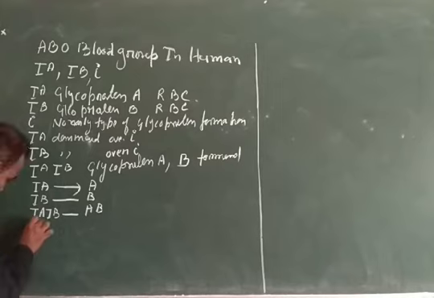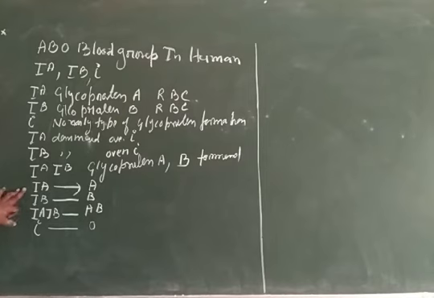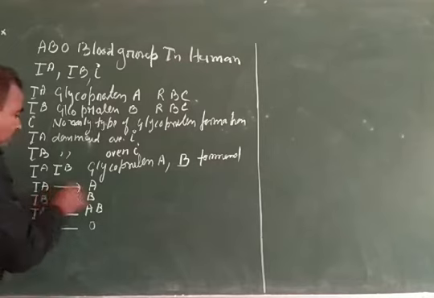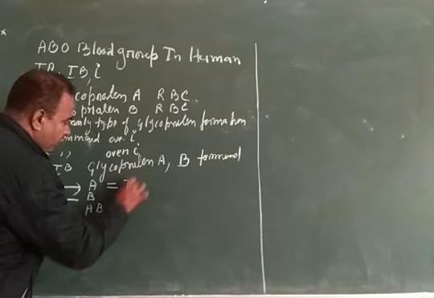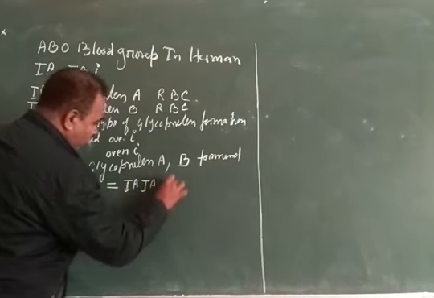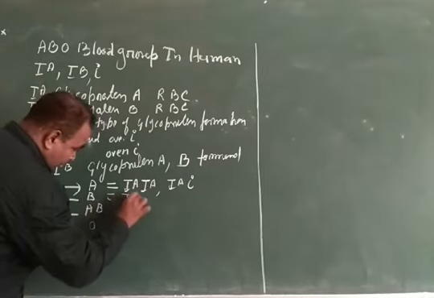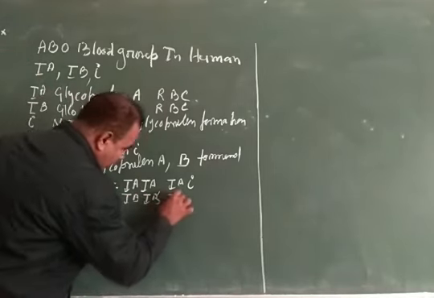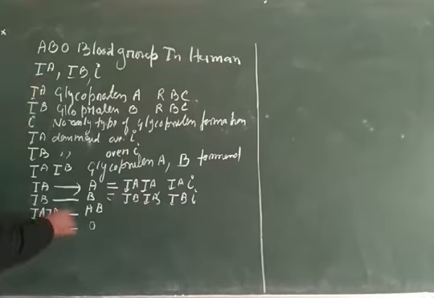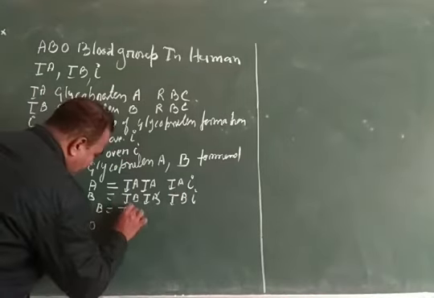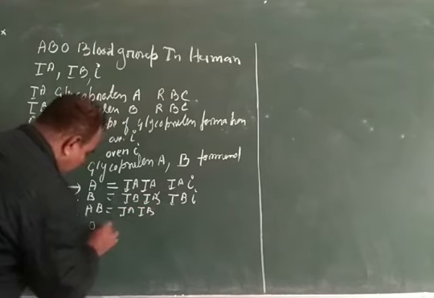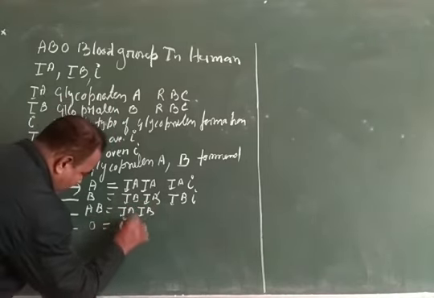If there is only I, then the blood group is O. And on the basis of these three alleles, six different types of genotype are possible: IA IA, IA I, IB IB, IB I, IA IB, and I I.